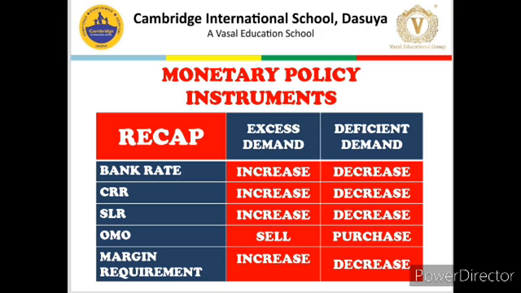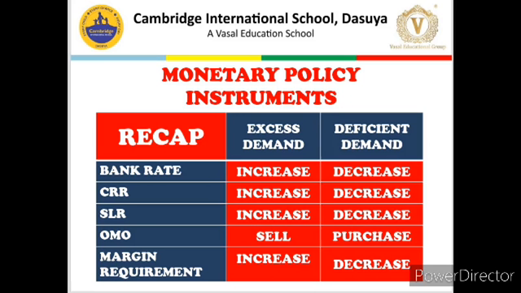So it's recap time once again. Today we talked about monetary policy, which basically is a tool to control money supply in the economy, to balance the situations of excess demand or deficient demand. This monetary policy has 5 instruments, or 5 types or variables, through which we can control the situation of excess demand and deficient demand. We talked in detail about all of them.